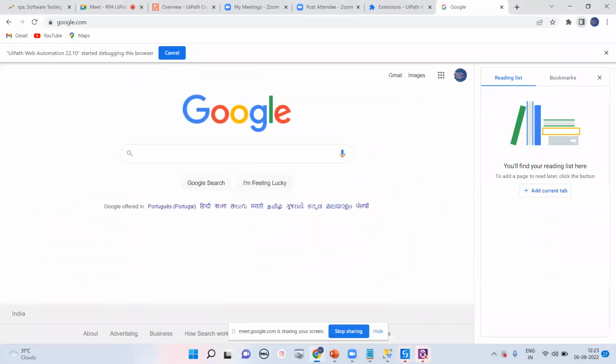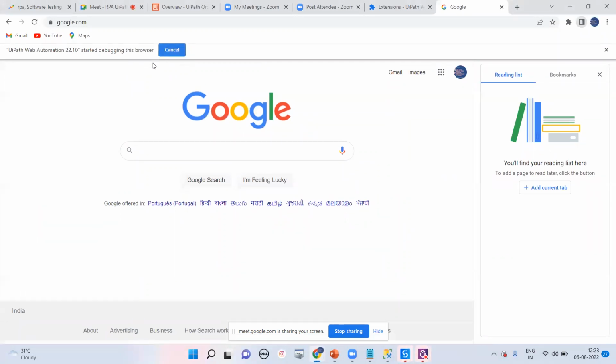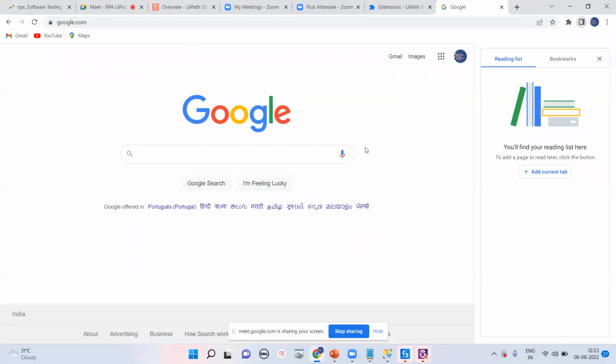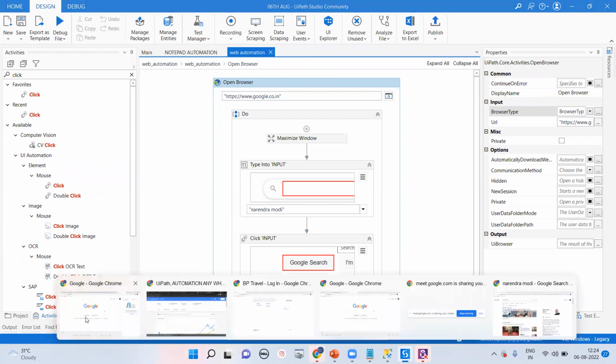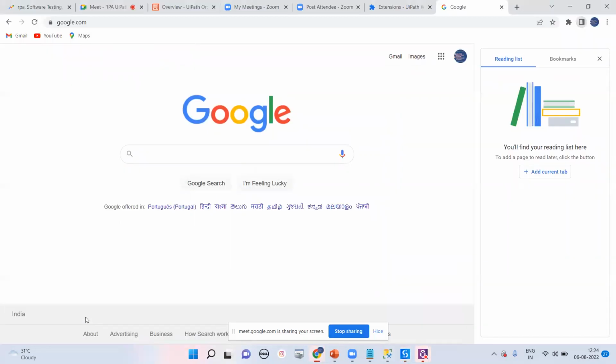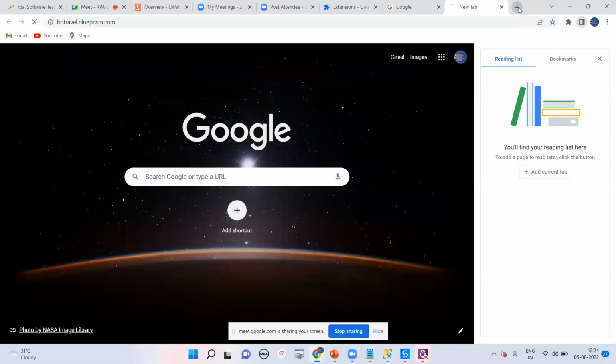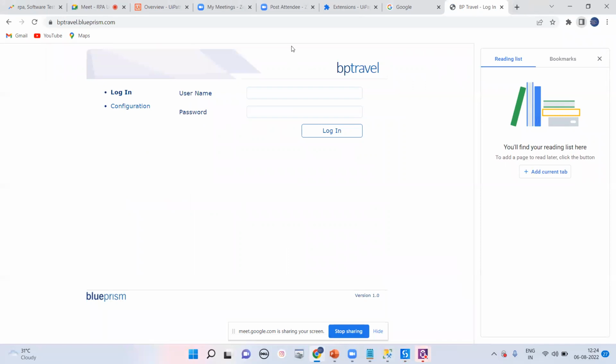That is the thing, guys, you have to understand. It's very, very simple, this UiPath technology. Right now you have to learn only what an activity is and how we can use that type of activity. One simple program, we have done web automation. We have done the Notepad automation. And right now we'll try to understand this particular website, that is BP Travel.